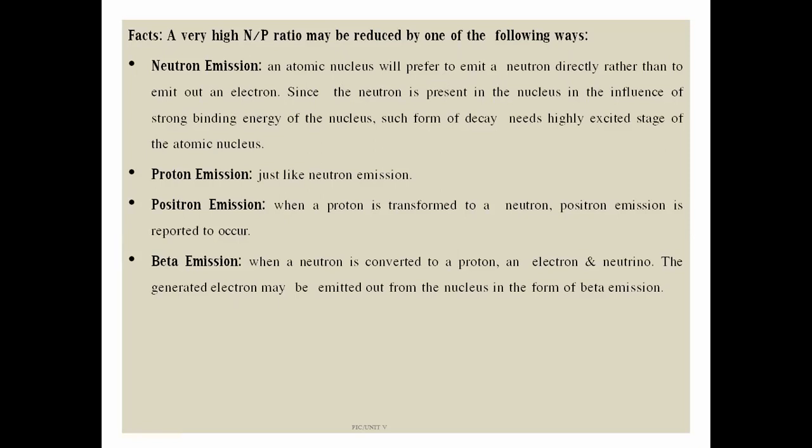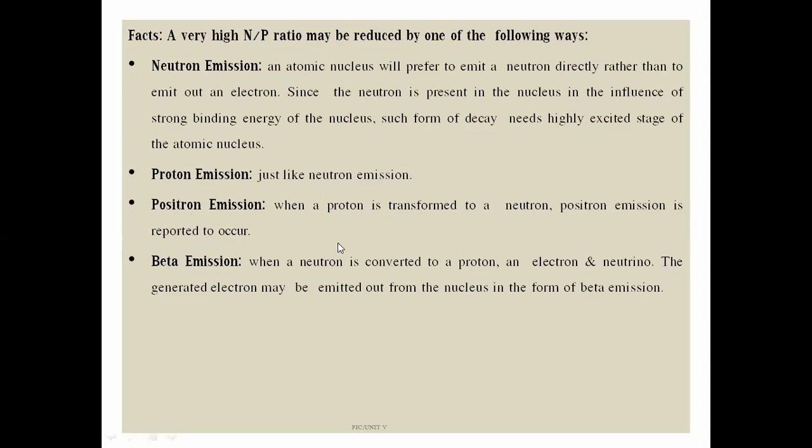Then we can attain stability by proton emission, just like neutron emission. Instead of a neutron, we can emit the proton from the nucleus. Then positron emission: when a proton is transformed to a neutron, positron emission is reported to occur. There is no emission of radiation as such, only the conversion of proton to neutron happens. At that time some energy radiations come out of the nucleus. Those types of radiations are known as positron emissions.